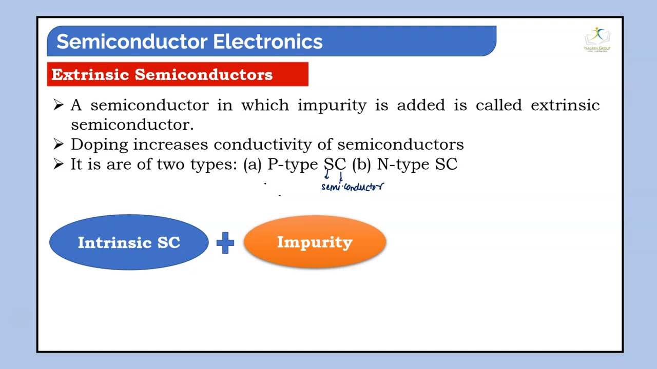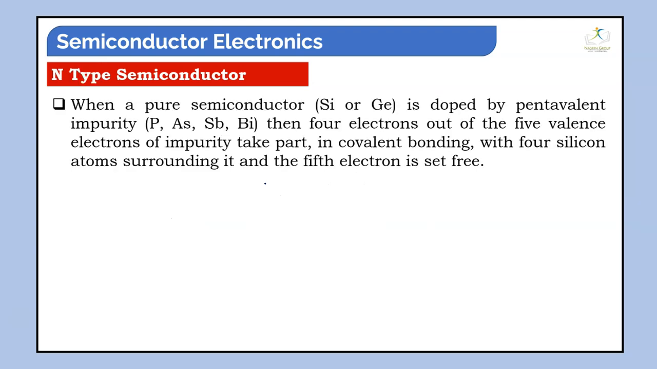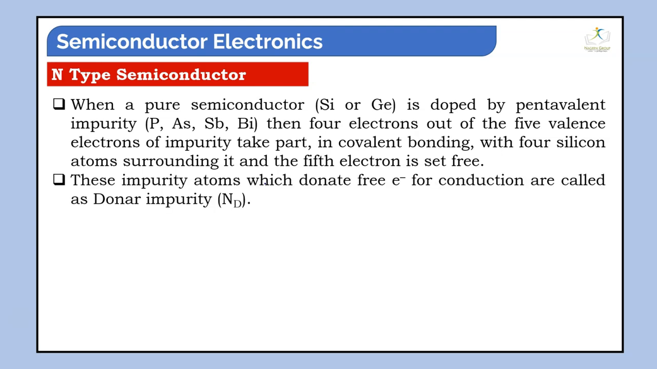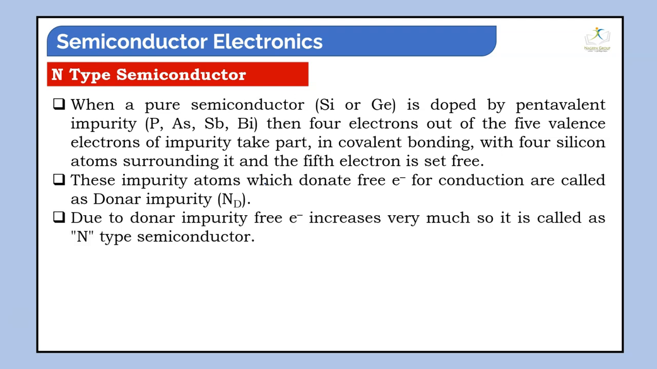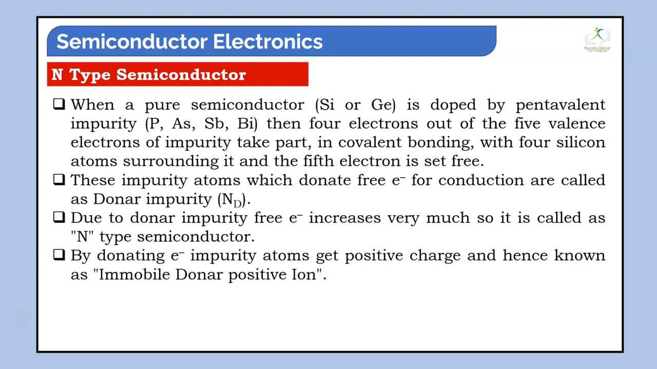Intrinsic semiconductor plus impurity is called extrinsic semiconductor. N-type semiconductor: when a pure semiconductor, silicon or germanium, is doped by a pentavalent impurity like phosphorus, arsenic, or bismuth. The semiconductor atoms have four electrons in the outermost shell, but if we add an impurity with five electrons, one excess electron will be there. These impurity atoms donate free electrons to the conduction, so they are called donors. Due to the donor impurity, free electrons increase very much, so it is called an N-type semiconductor.